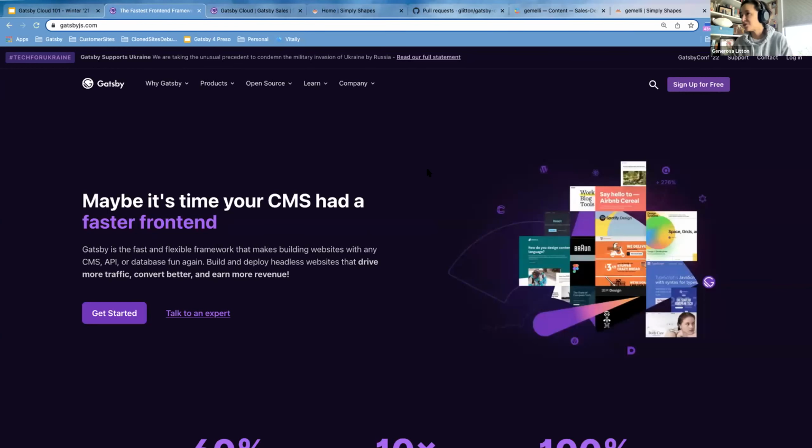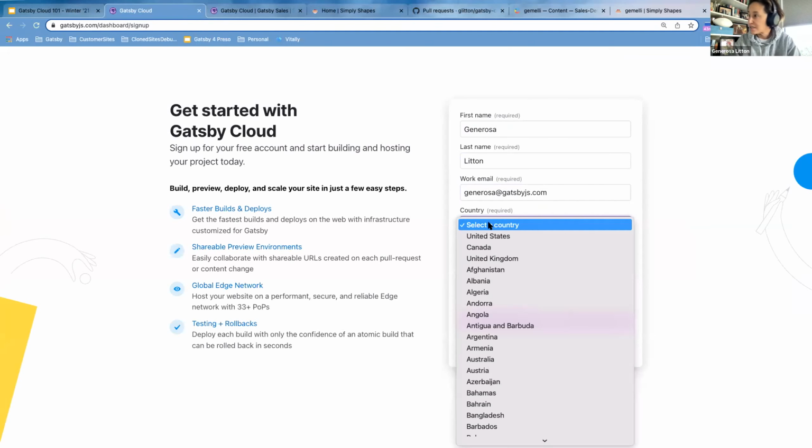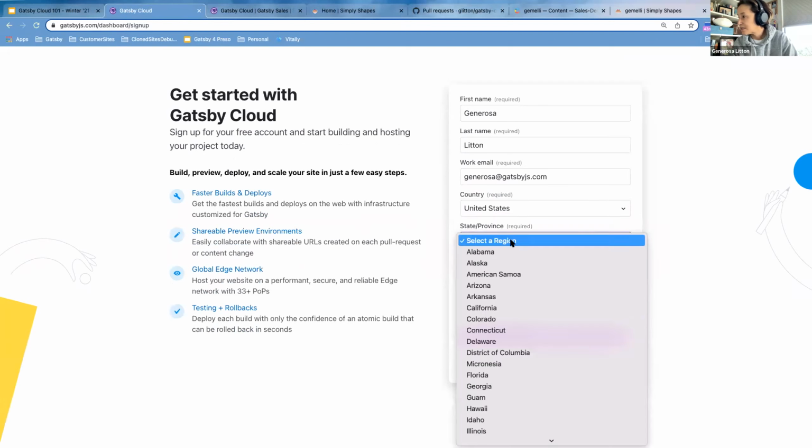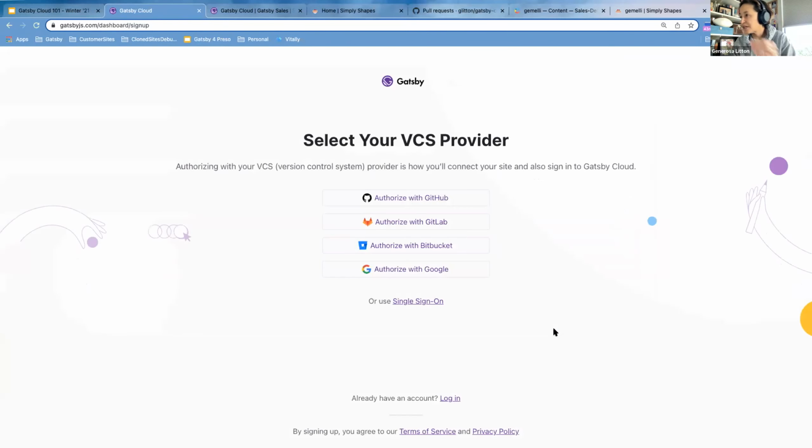To sign up, just go to gatsbyjs.com and hit sign up for free. Fill in the form. It's pretty self-explanatory. I'm just going to do it very quickly. United States, California, and I'll just do personal project. I already have an account, so you're seeing this authorize with GitHub.